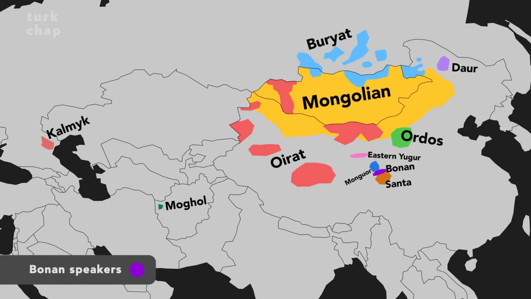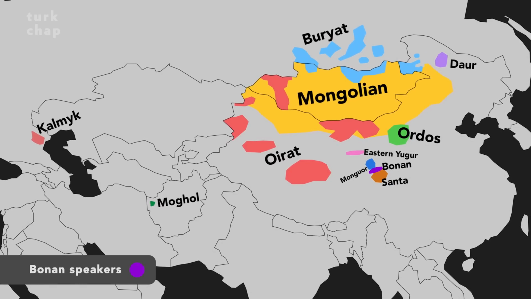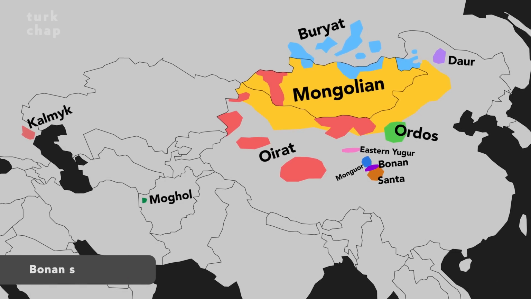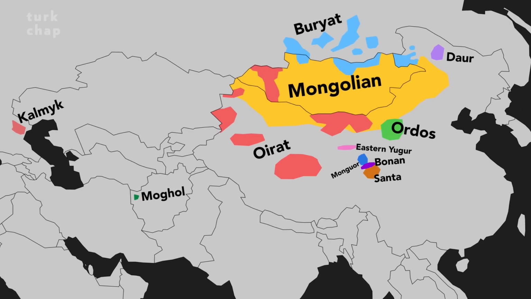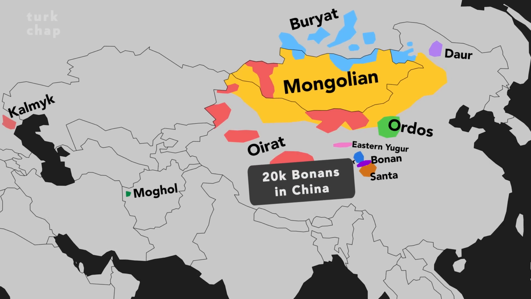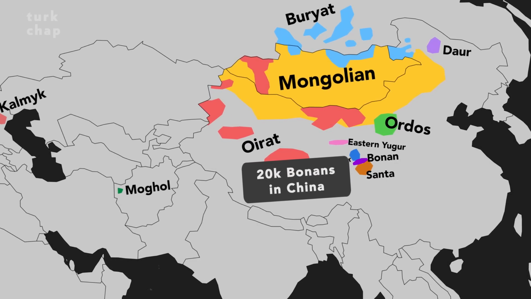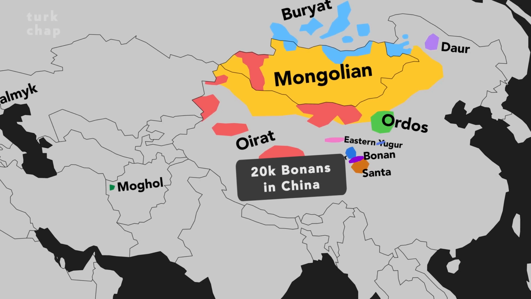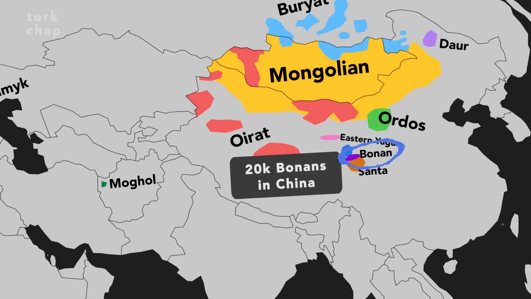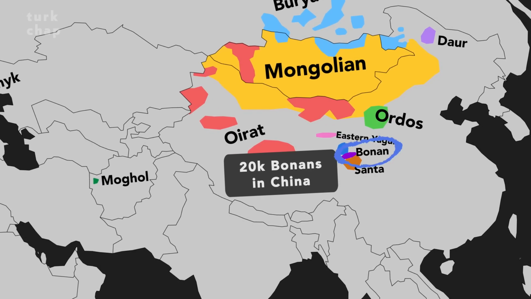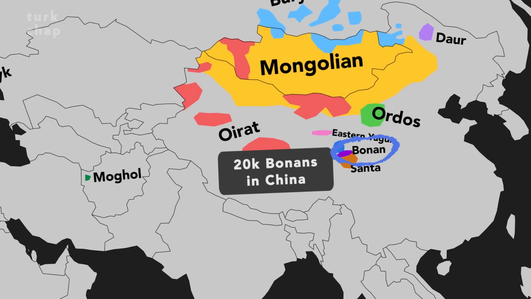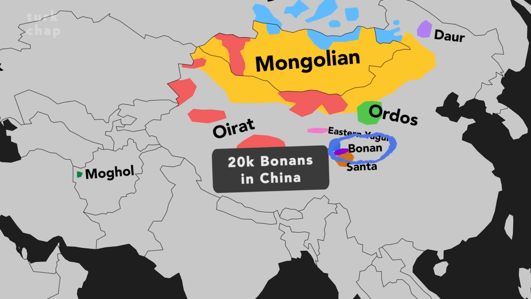The Bonan language is spoken by the Bonan people. The Bonans are officially recognized as a separate group by the Chinese government. With a population of a little more than 20,000 people, they are one of the smallest ethnic groups in China. Today, the Bonans live in Jishishan Bonan, Dongxiang, and Salar Autonomous County in central China. Yes, this is the name of one single county.